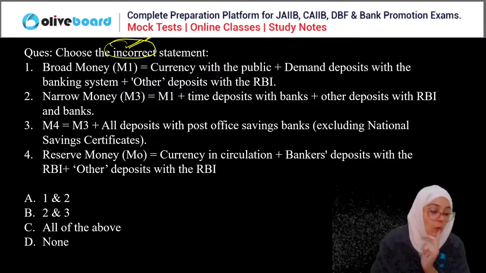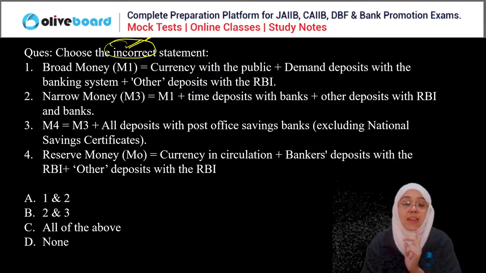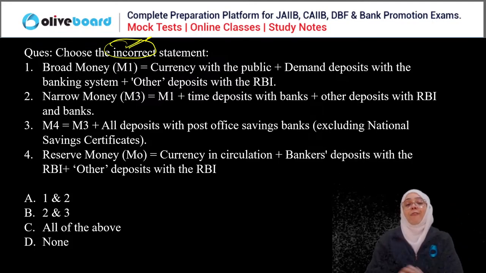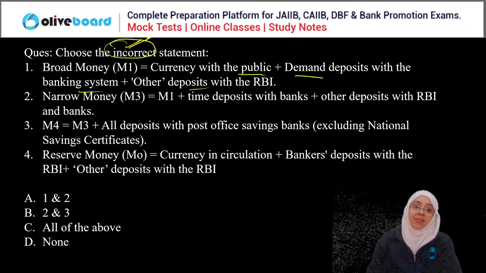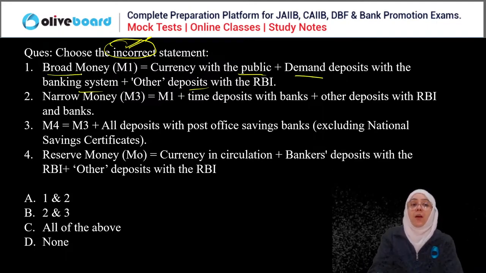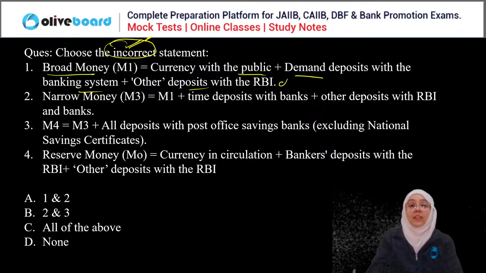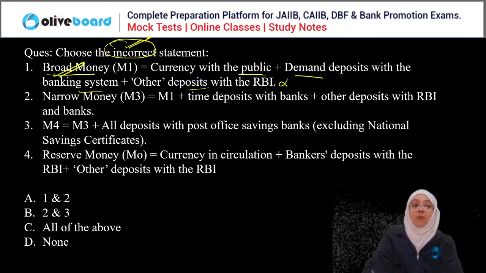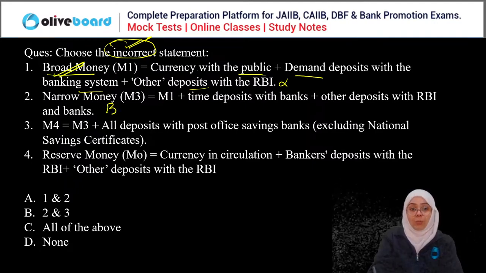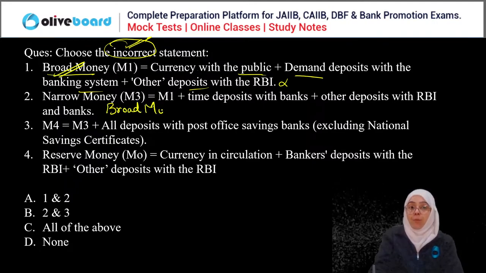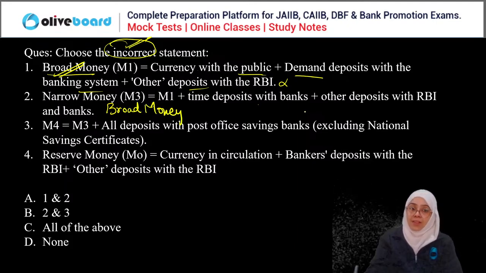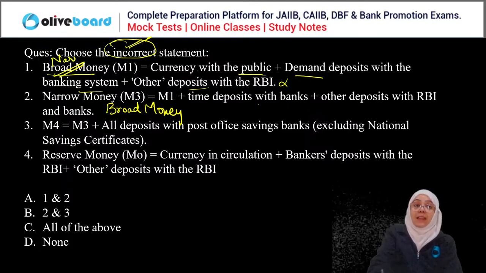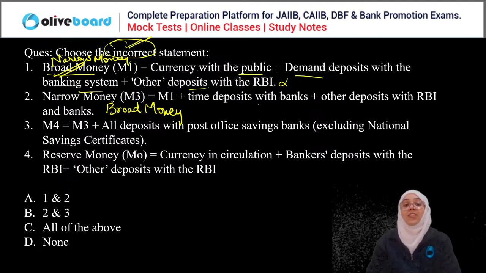Okay, so now you are all confused. Hema, yes, very good. Hema is correct here. First of all, when we are talking about broad money, the broad money is not this. The definition of broad money is actually this. Broad money is M1 plus time deposit plus other deposit with RBI and banks. And narrow money definition is given here. So narrow money is called M1, broad money is called M3.